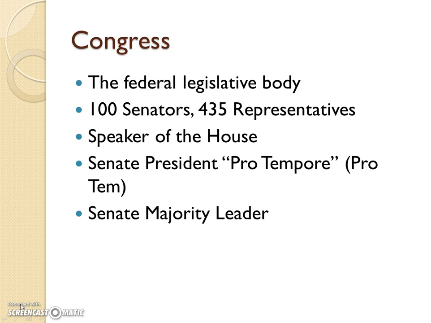This was actually a huge issue when we first adopted our Constitution. Big states like Virginia wanted everything to be done by population, and smaller states like New Jersey wanted everything to be done by a state as a unit. So they compromised in having 2 houses, 1 house where every state gets an equal number of representatives, and a second house where the more representatives you have is due to the size of your population.